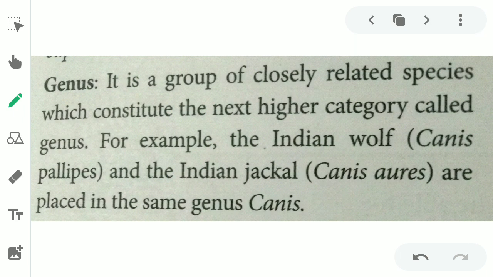The next level is genus. It is a group of closely related species which constitute the next higher category.